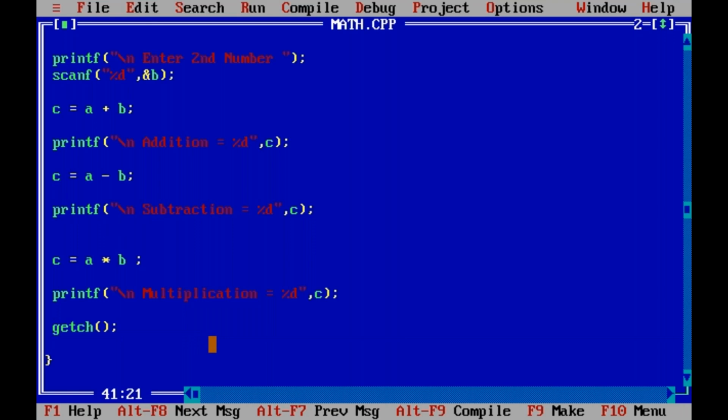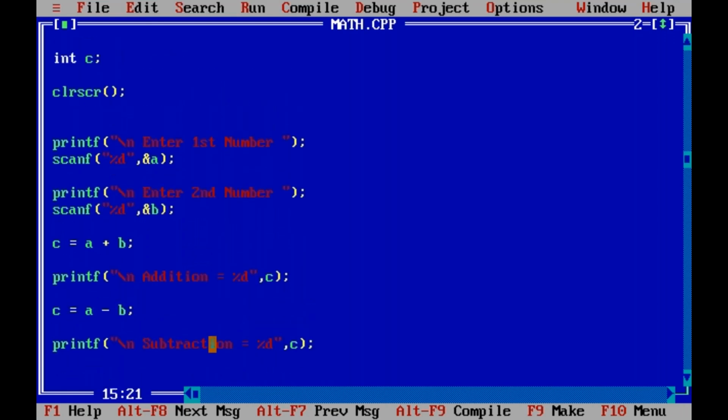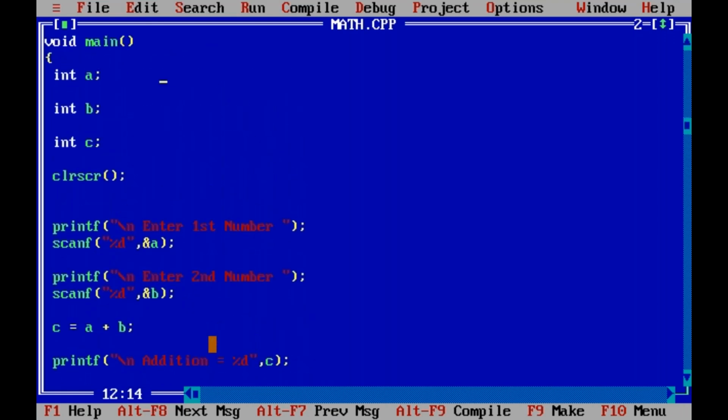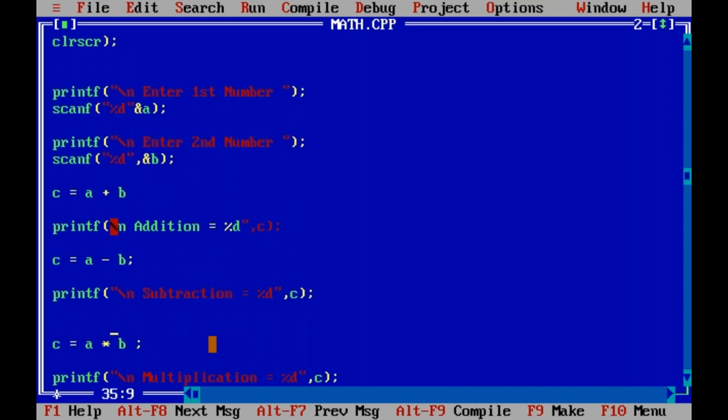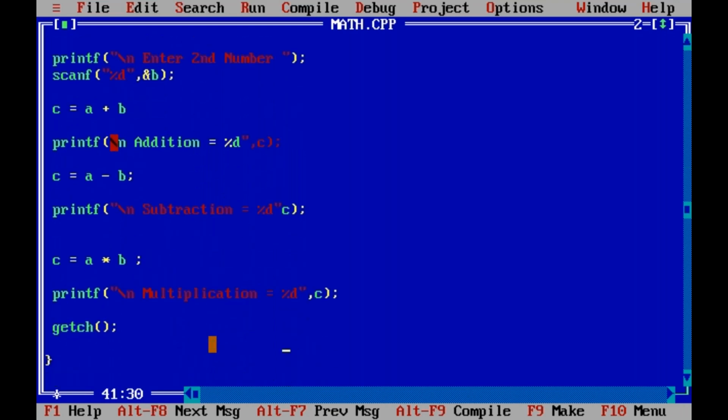So this is the program. Now let me introduce some mistakes. Suppose here a semicolon is missing. Suppose here a bracket is missing. Suppose here a comma is missing. Suppose a double quotation is missing. Some statements are missing. Next, here a comma is missing. Suppose here one more mistake. Something like this. Now saved.